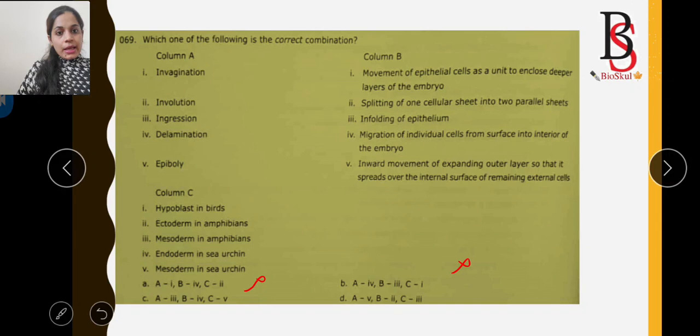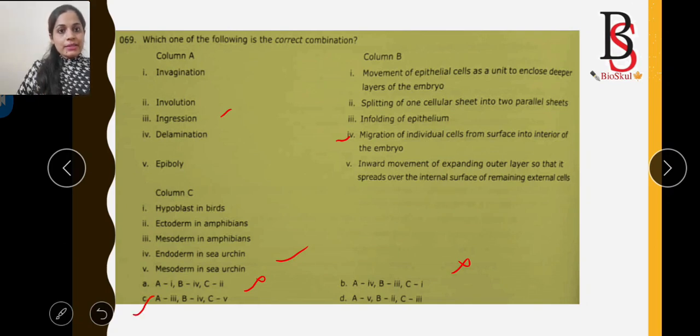Let's see option C. A-3 is ingression. What is ingression? Ingression is the migration of individual cells from the surface into the interior of the embryo. So it should be B-4. Yes, B is 4. Here in option C you can see that A is 3, B is 4, then C is 5. It also gives rise to the mesoderm in sea urchin. So the correct combination of column A, column B, column C is option C.